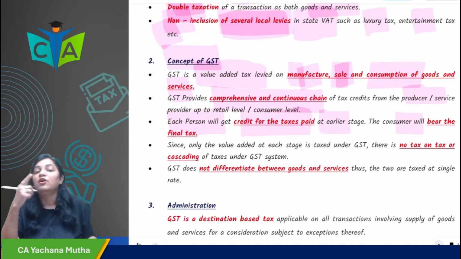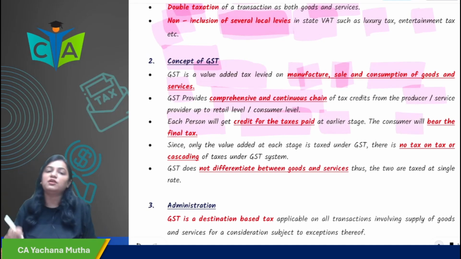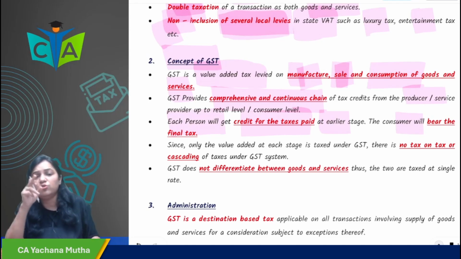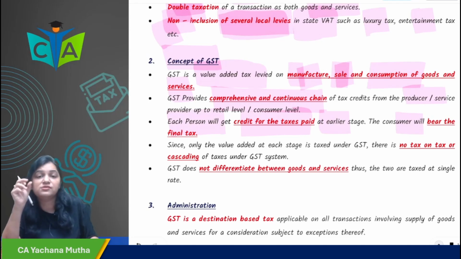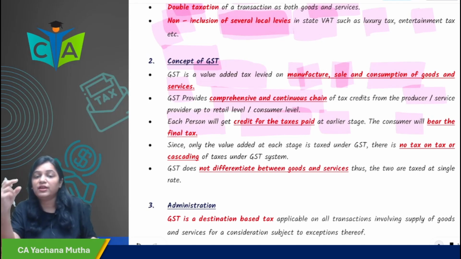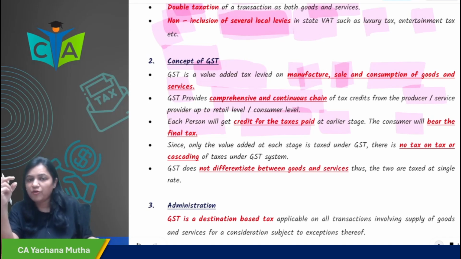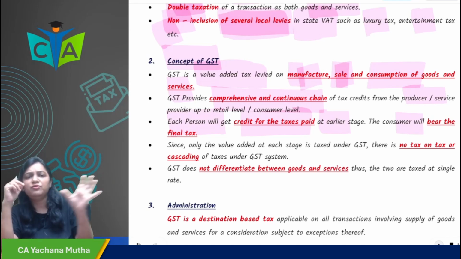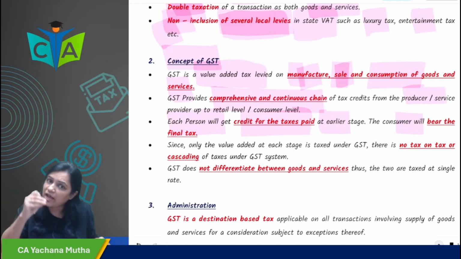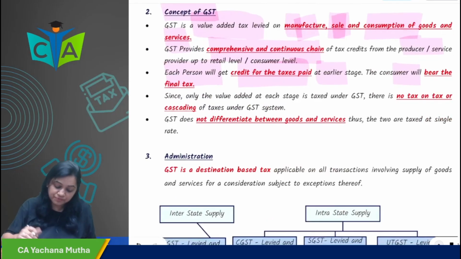And who will bear the final burden? The consumer will bear the final burden. You are purchasing Lay's chips, you are paying taxes on that. You are the consumer, so you would be bearing the tax. In case of any indirect taxes, and in GST also, the consumer will bear the final burden. Everyone in the supply chain, the retailer, the wholesaler, will get credit of taxes paid at the earlier stage against their output tax liability. I hope it is clear.